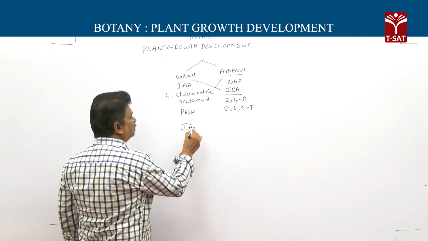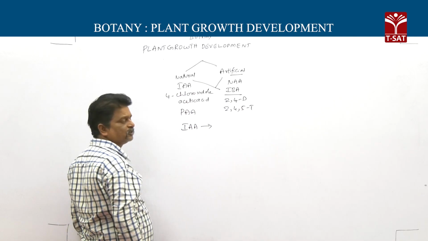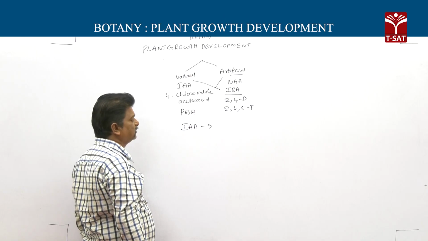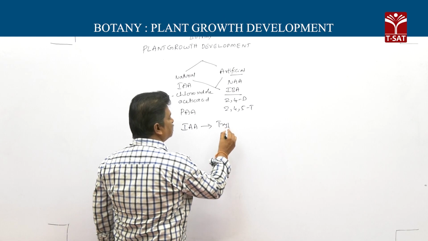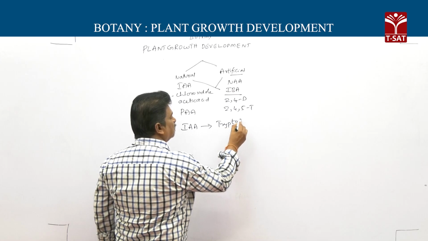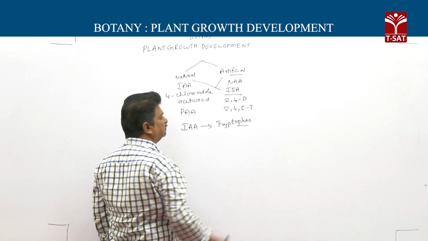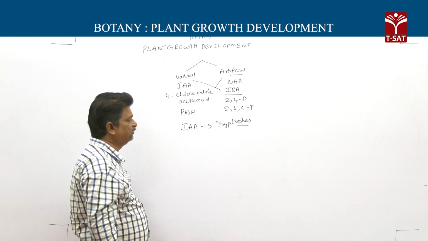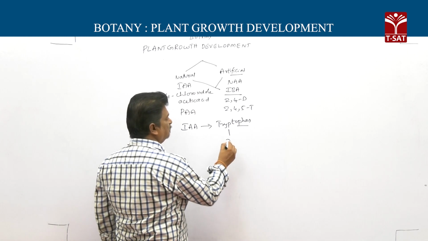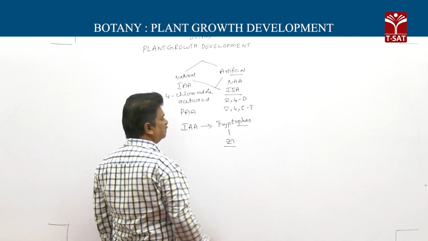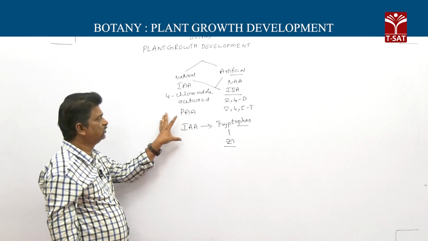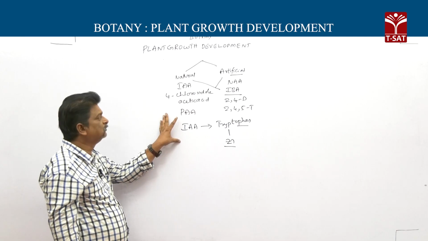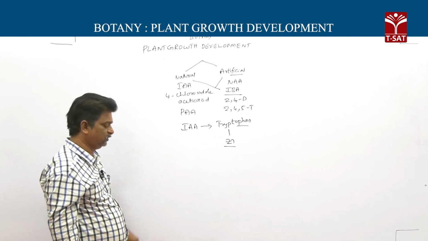The most common natural auxin is indoleacetic acid. This indoleacetic acid is produced from its precursor, the amino acid tryptophan. Then zinc. Zinc is essential for this tryptophan synthesis. These are the importance of auxins.